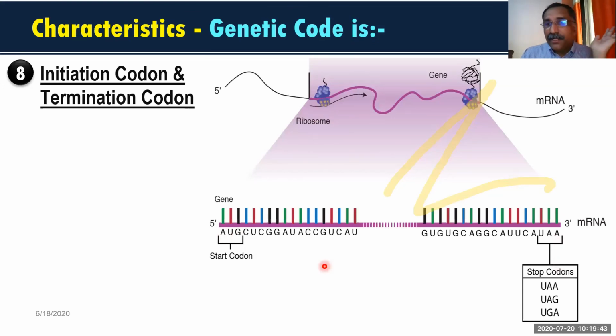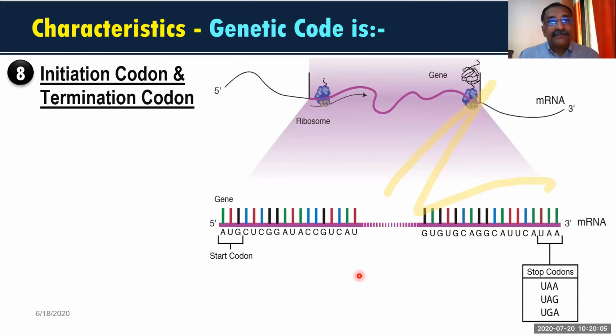In every protein synthesis, in every messenger RNA you can see there will be a starting codon and an ending codon. We start from the starting codon and end at the ending codon. So any one of the three different types of codons can come. Any one of the three. So these are called the stop codons.